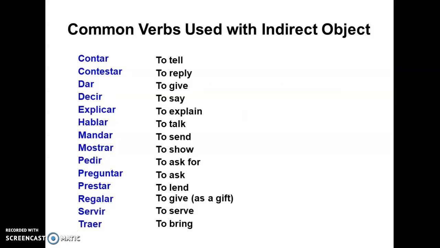These are some of the common verbs used with indirect object pronouns. And so here's what they mean. Contar, to tell. Contestar, to reply. Dar, to give. Decir, to say. Explicar, to explain. Hablar, to talk. Mandar, to send. Mostrar, to show. Pedir, to ask for. Preguntar, to ask. Prestar, to lend. Regalar, to give. This is like a gift. Servir, to serve. Traer, to bring. Like I said, common verbs that use indirect objects.